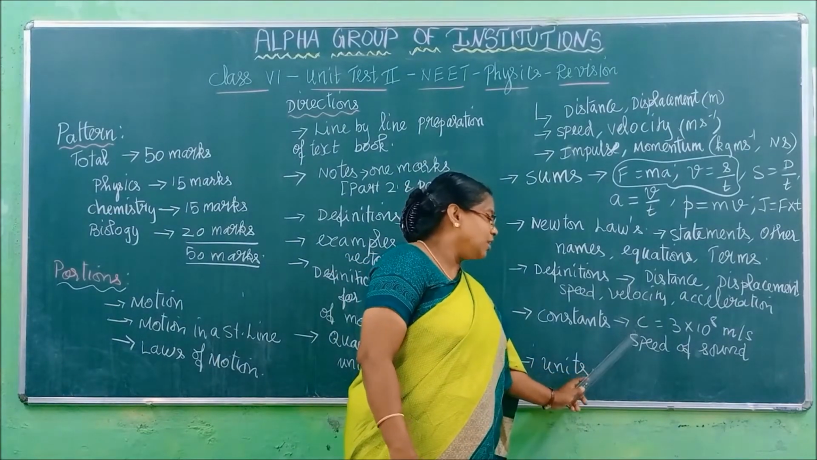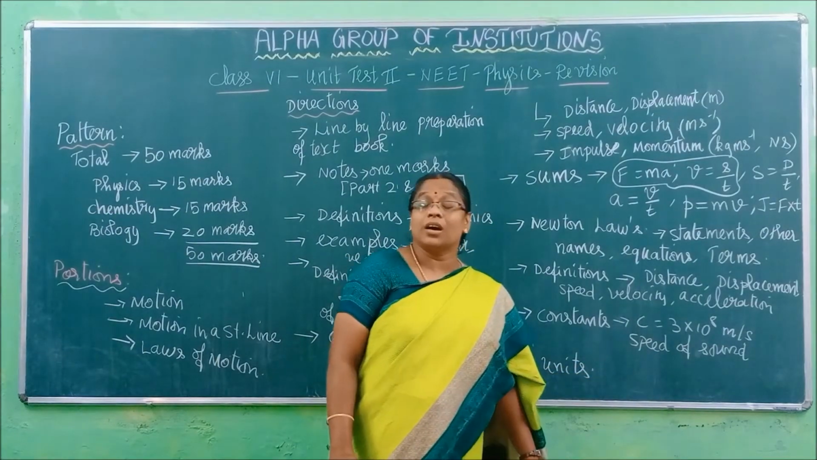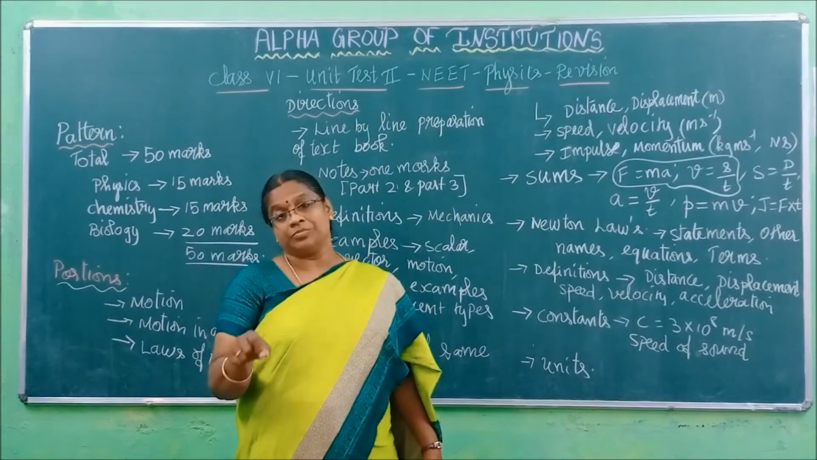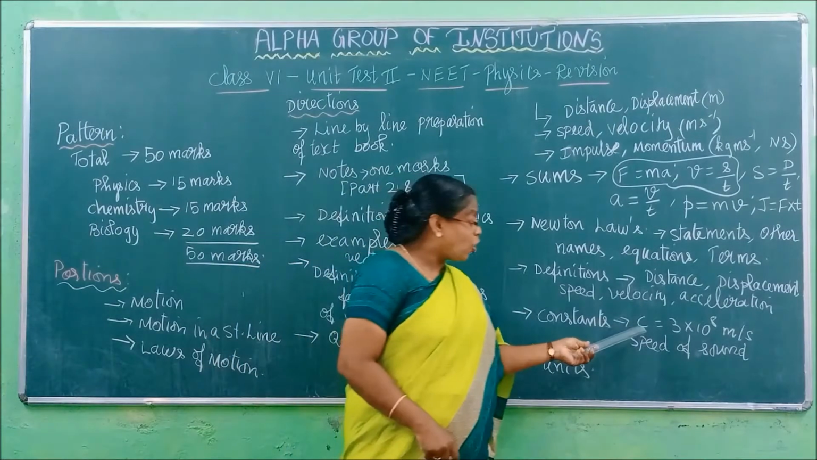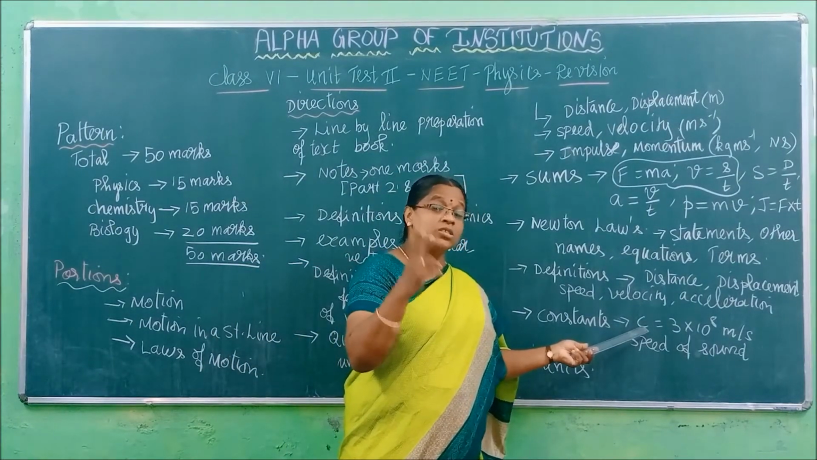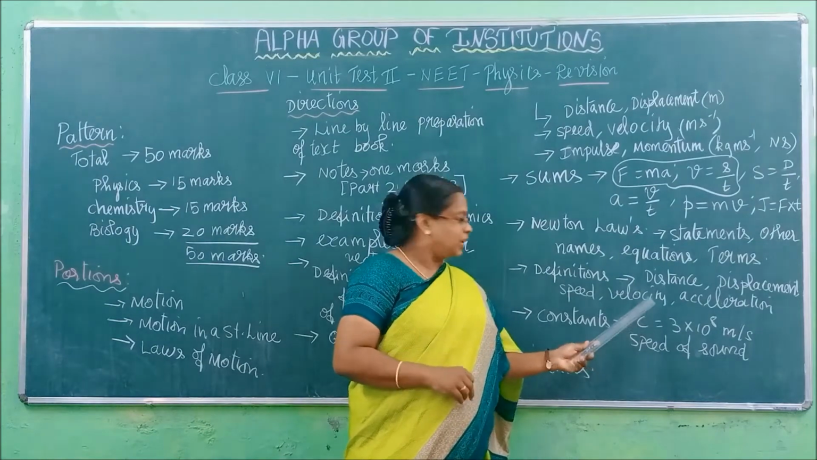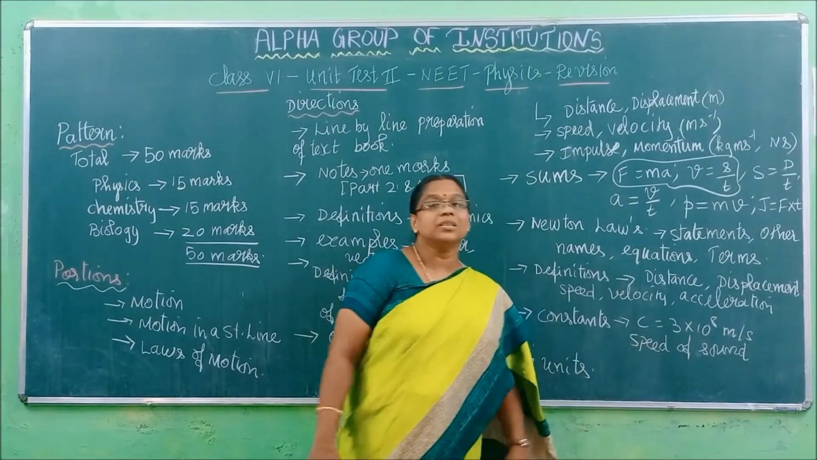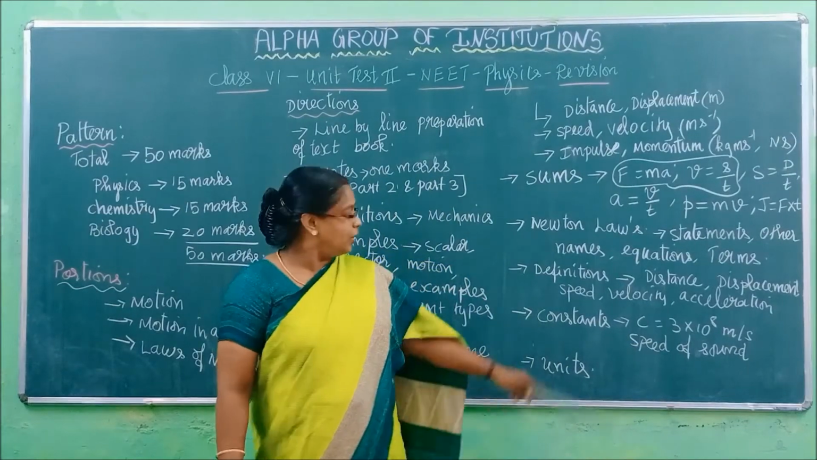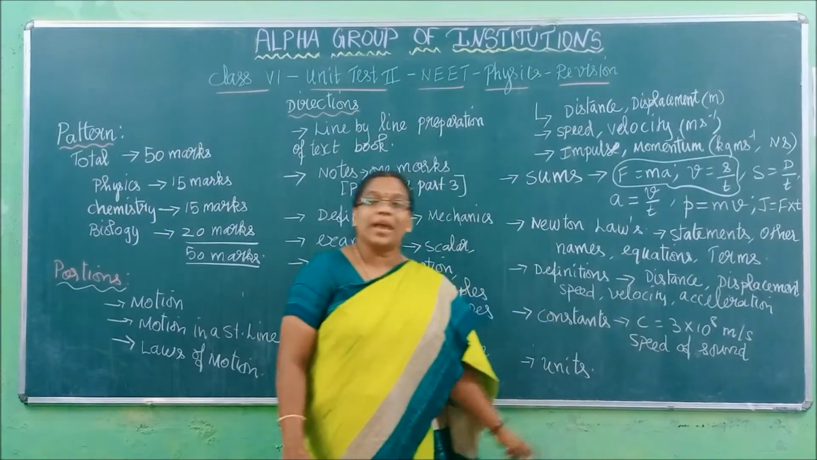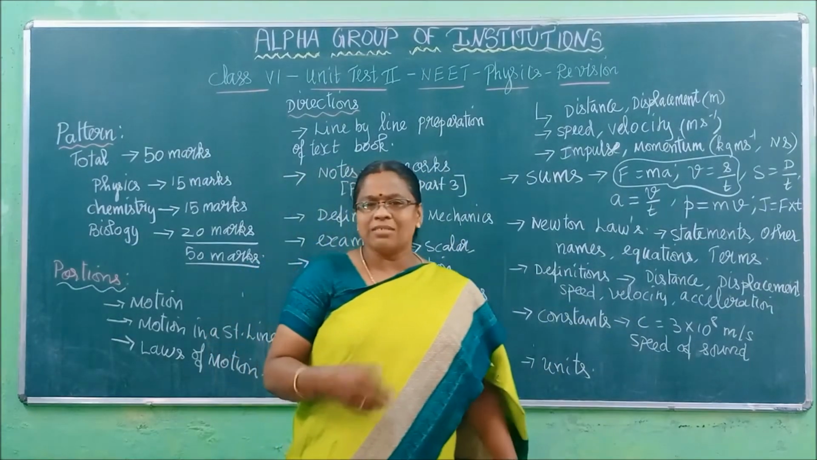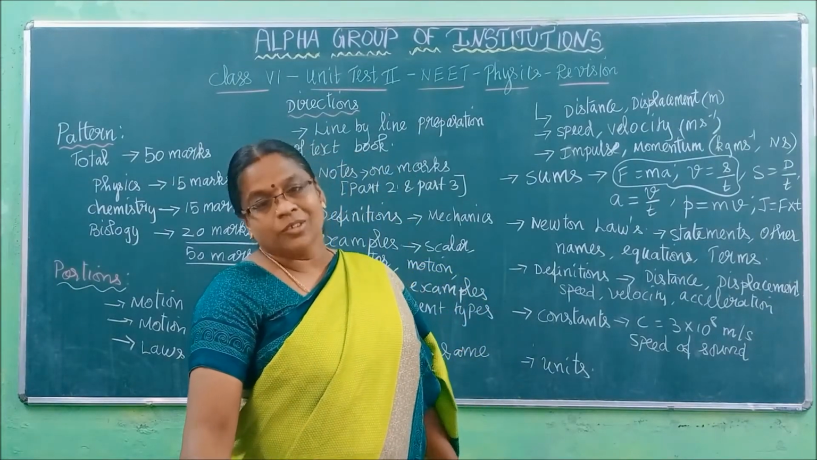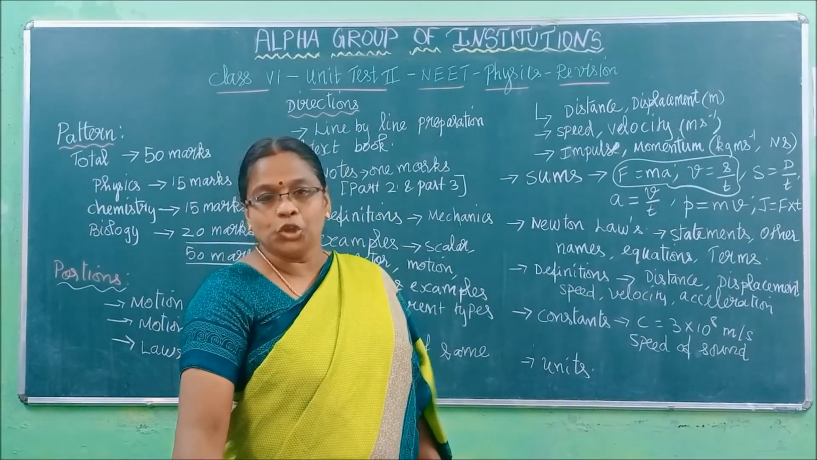Like C, the speed of light in air. It is denoted by a letter called C. I have given this in your notes, in the Part 2 video I think, right? C is equal to 3 into 10 power 8 meter per second. Like this, these constants we have. Another one we also have is the speed of sound in dry air. That value also you have to memorize.